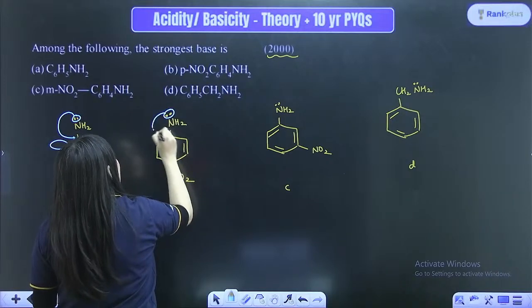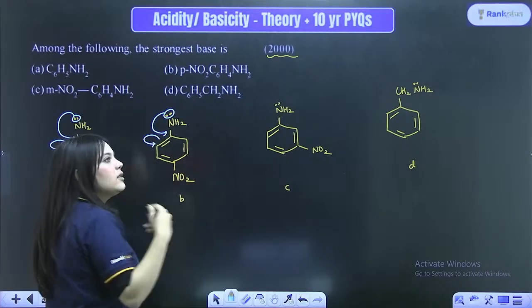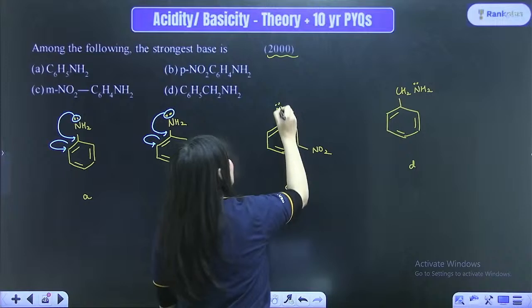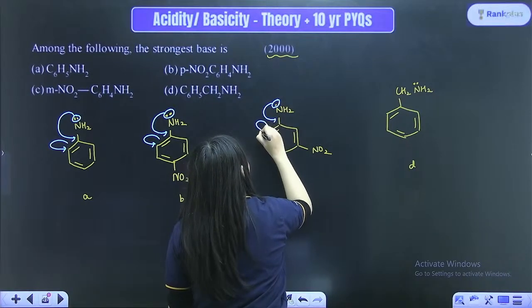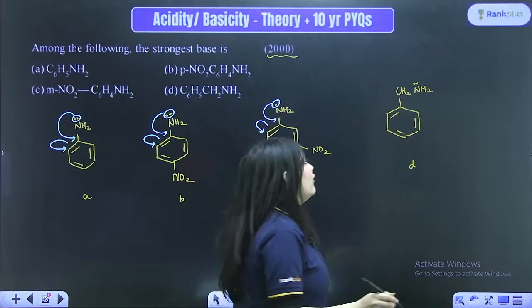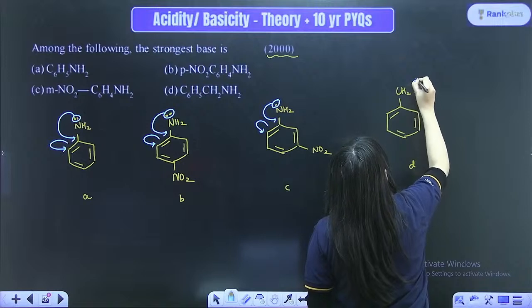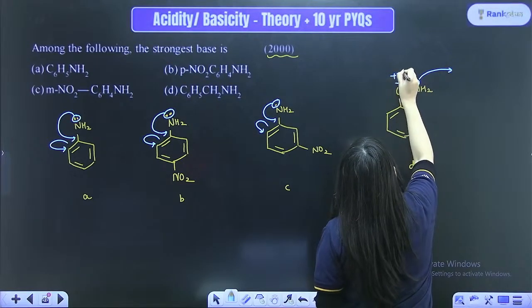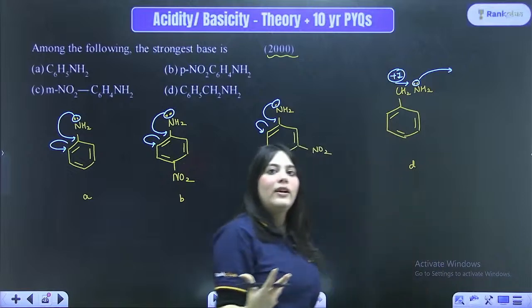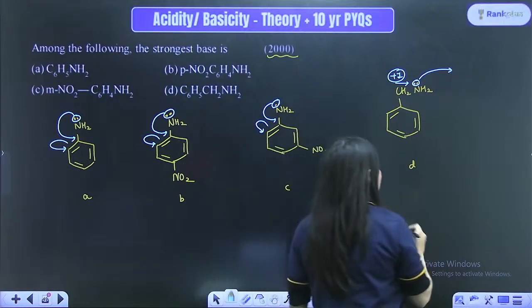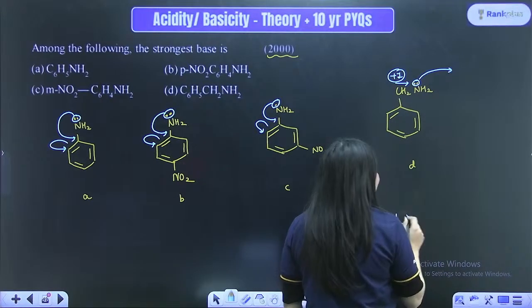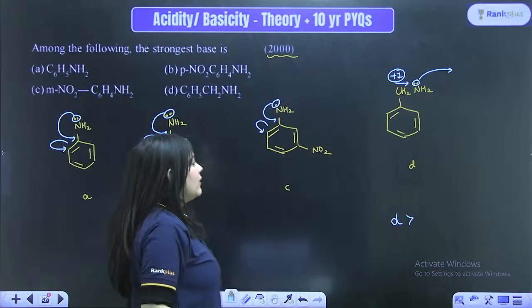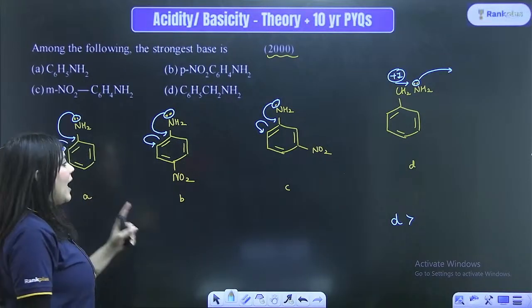Similarly, these electrons once again participate in resonance, not available to donate. These electrons participate in resonance, not easily available to donate. While these electrons are not participating in resonance, they are available to donate, and are also attached to a plus I effect, increasing the electron density, hence this will be the most basic. So I'm just writing that D will be the most basic over here. Now I have to compare the basicity of A, B and C.